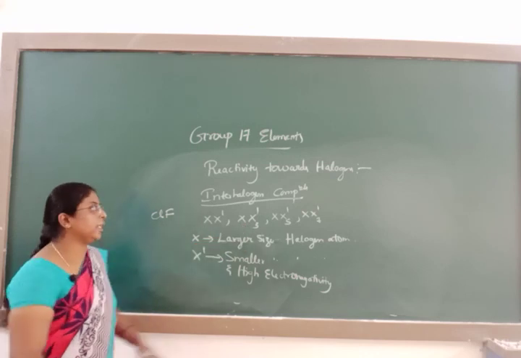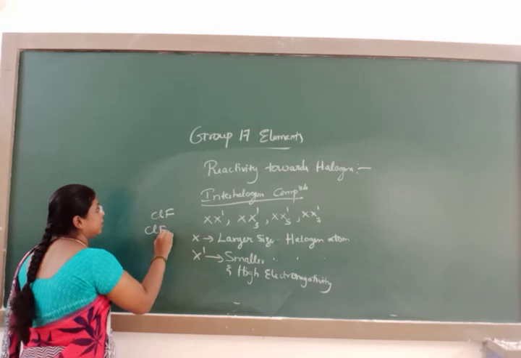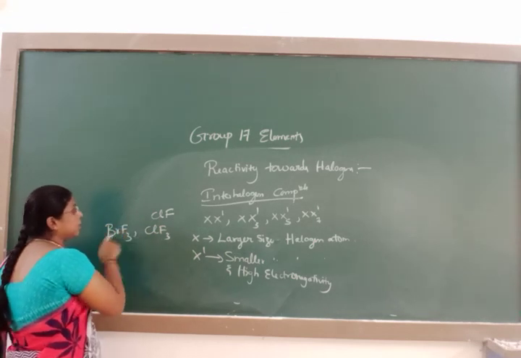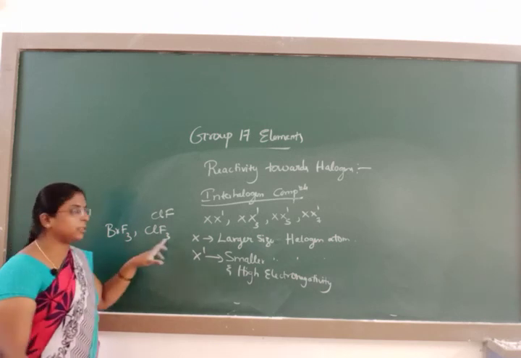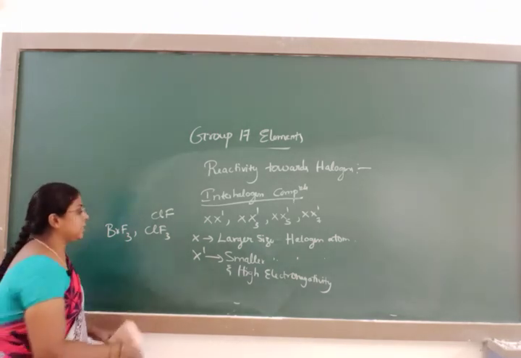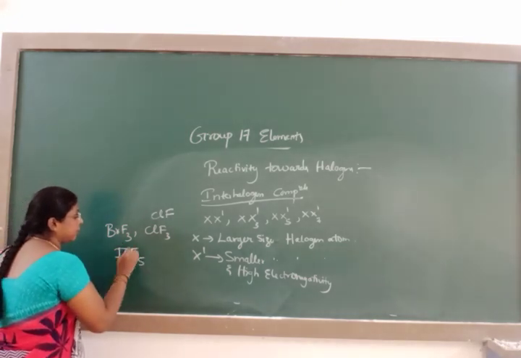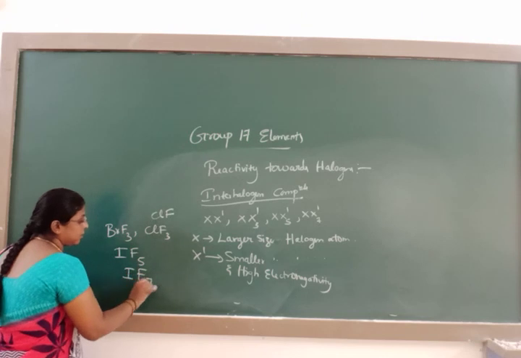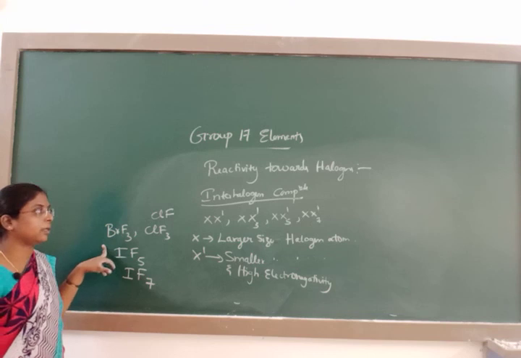For XX'3, ClF3 and BrF3. Br and Cl are larger than fluorine. XX'5 like IF5 and XX'7 like IF7 are examples of interhalogen compounds.